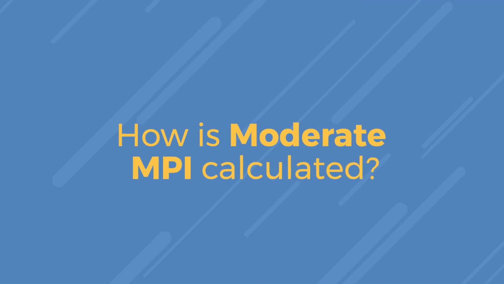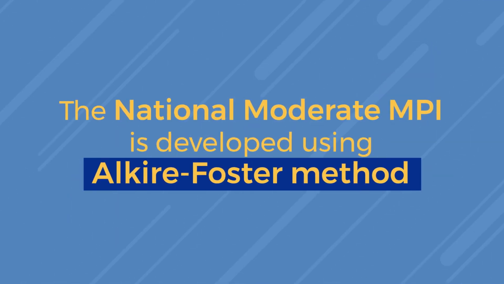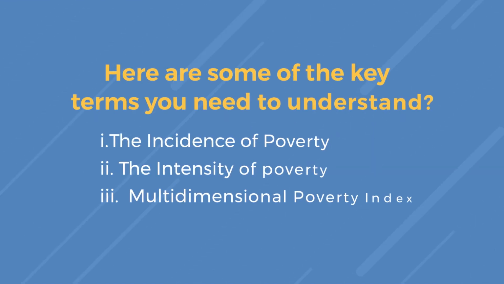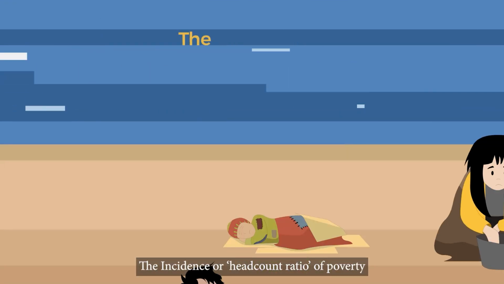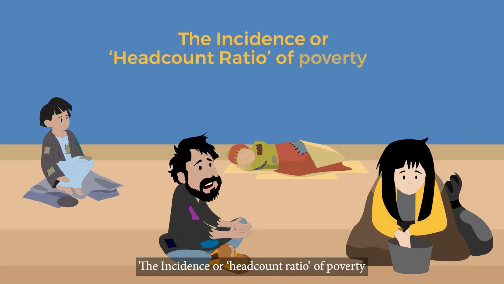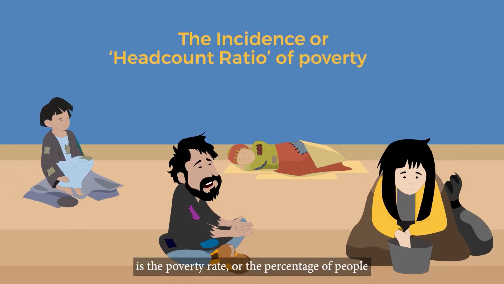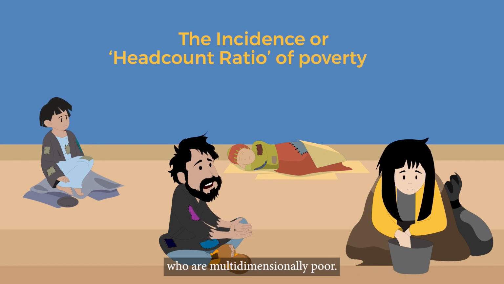How is Moderate MPI calculated? The National Moderate MPI is developed using Alkire-Foster method. Here are some of the key terms you need to understand. The incidence or head count ratio of poverty is the poverty rate or the percentage of people who are multidimensionally poor. It is denoted by H.